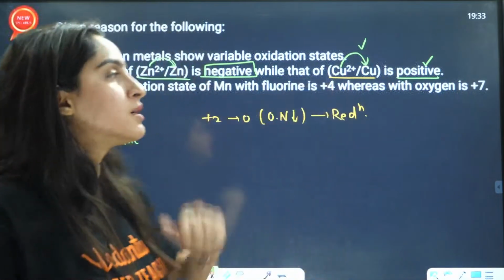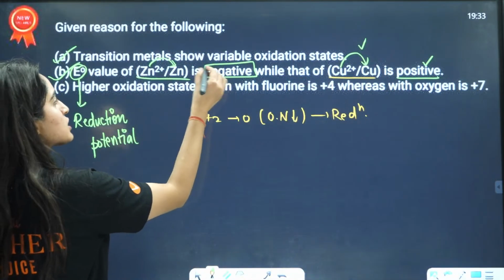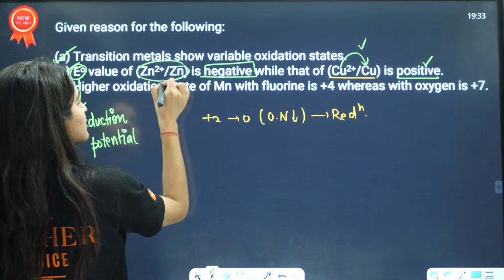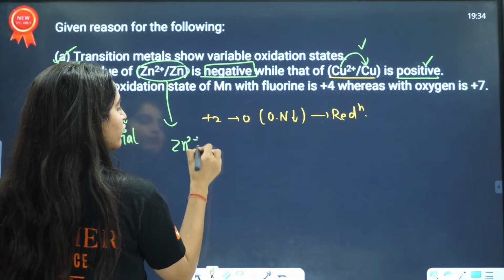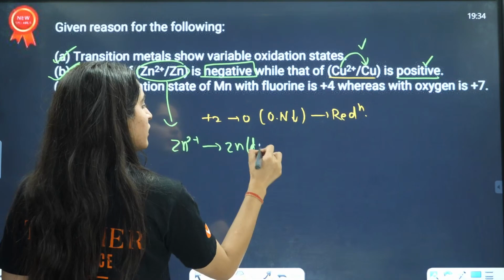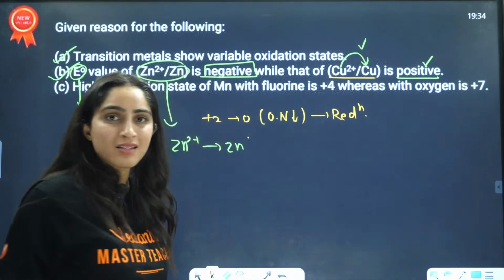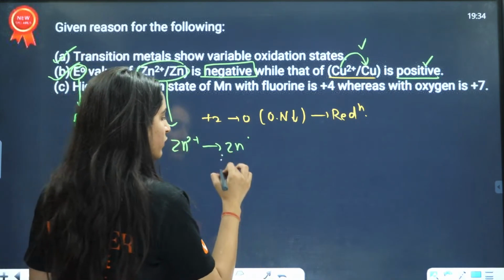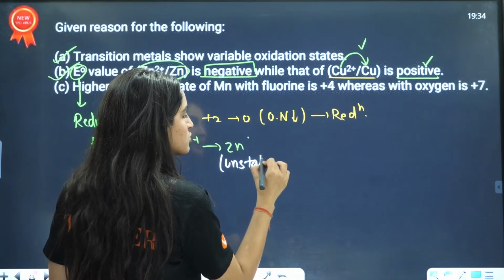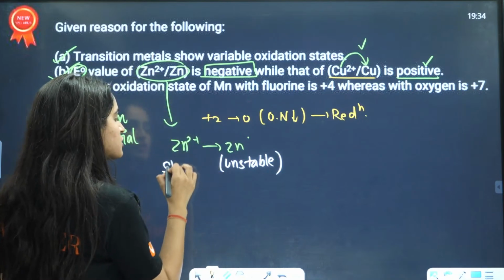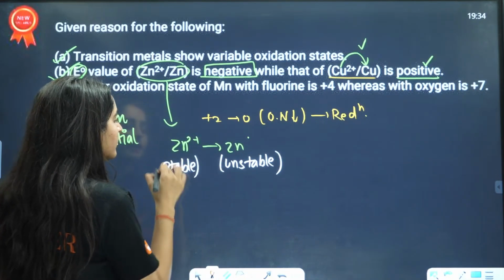How can you answer? See, this is negative, which means this thing is difficult. That means Zn2+ to Zn is difficult. Why is it difficult? Whenever you are going into a very unstable situation, you will find it difficult. So this is unstable and this is stable.